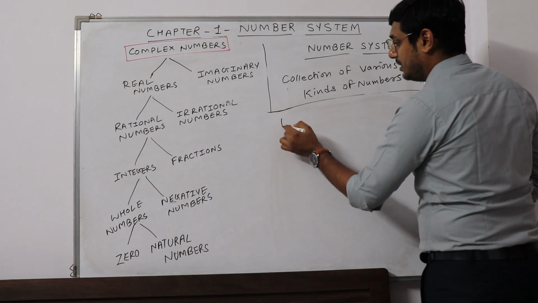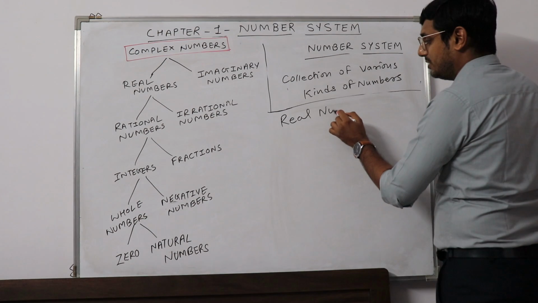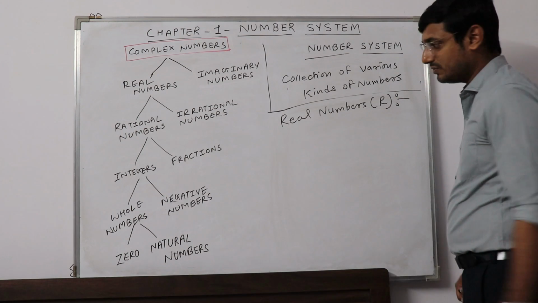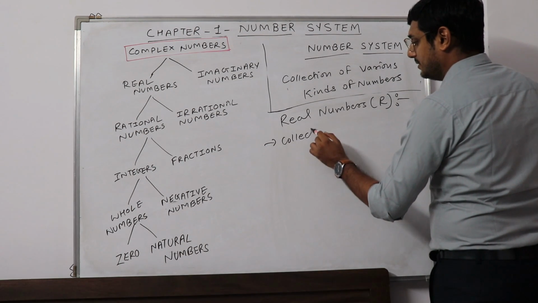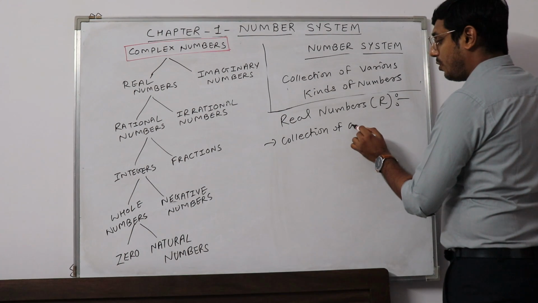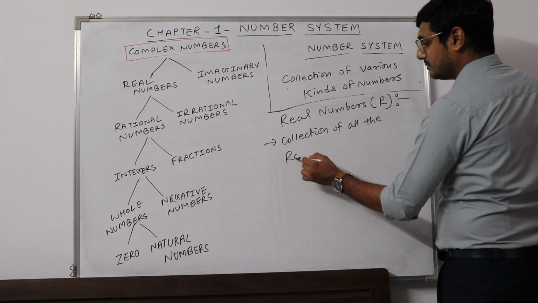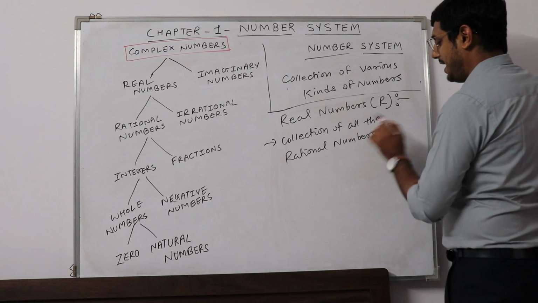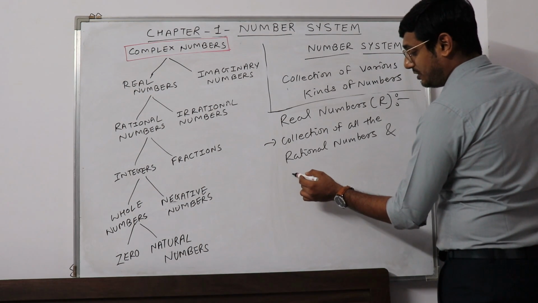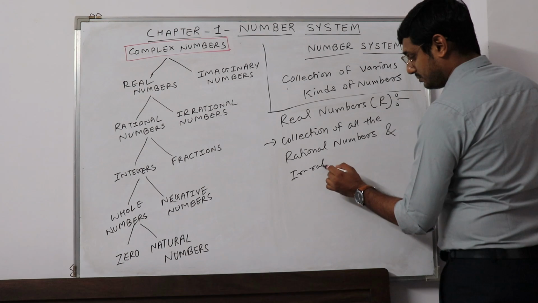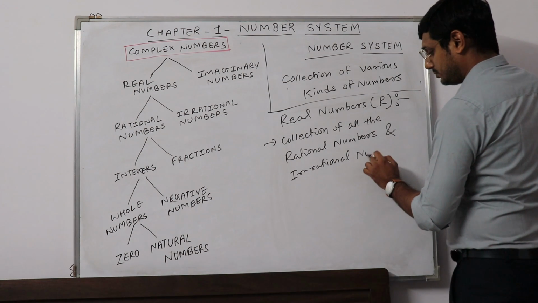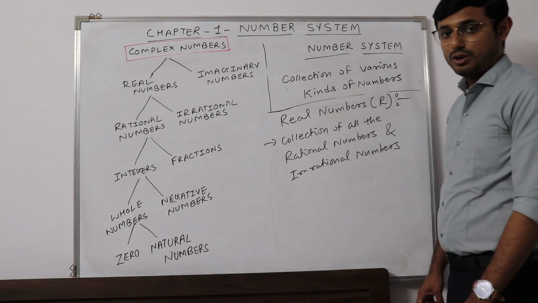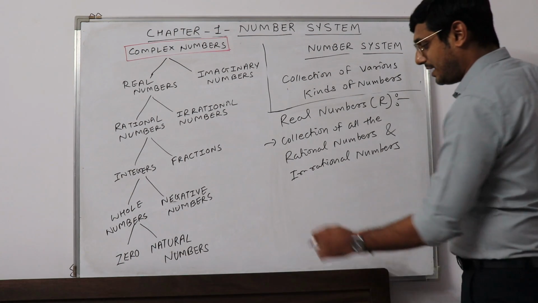Then we will get the biggest set till now, known as real numbers, denoted by capital R. The collection of all rational numbers and irrational numbers is known as the set of real numbers.